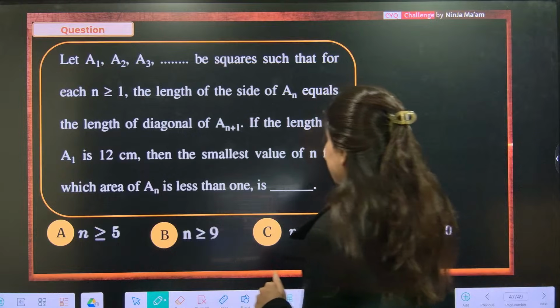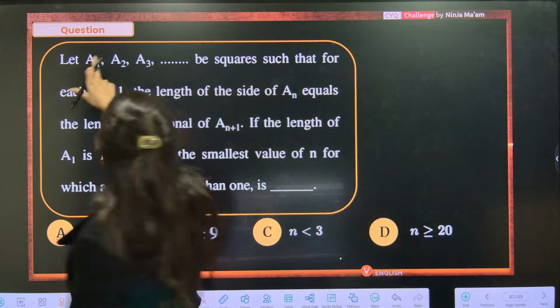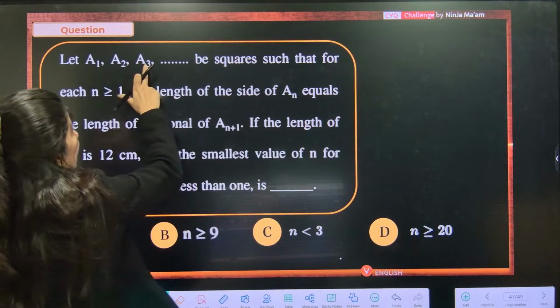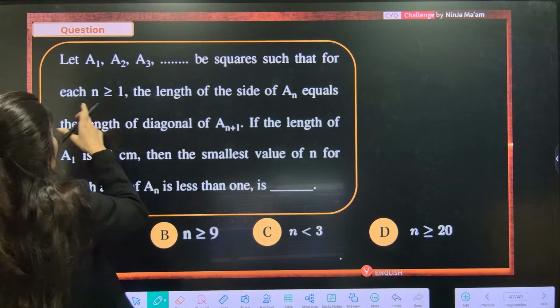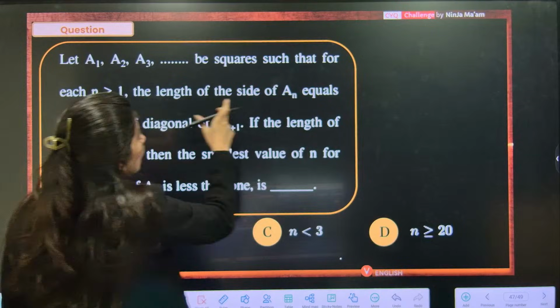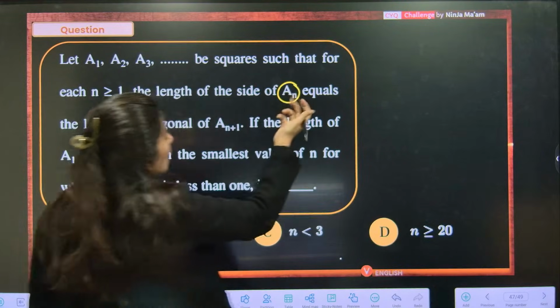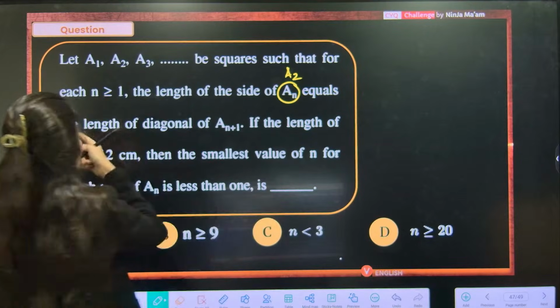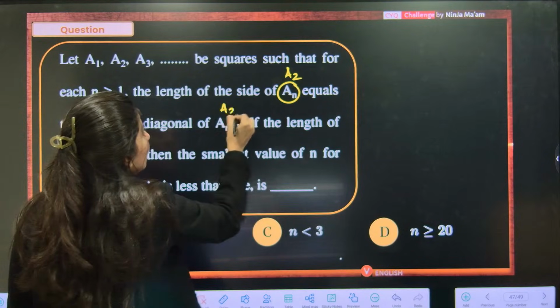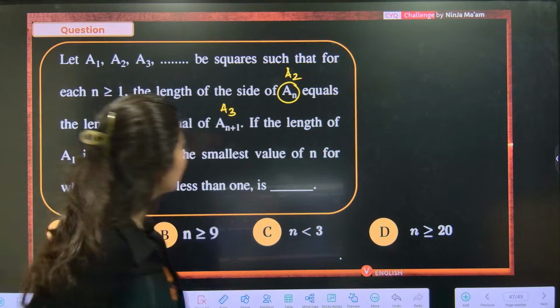Okay. Now what they are saying is A1 is a square, A2 is also a square, A3 is also a square. All are squares. Such that the length of side of A2 equals the length of diagonal of A3. Understand?